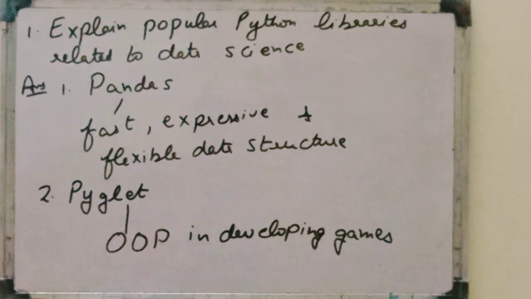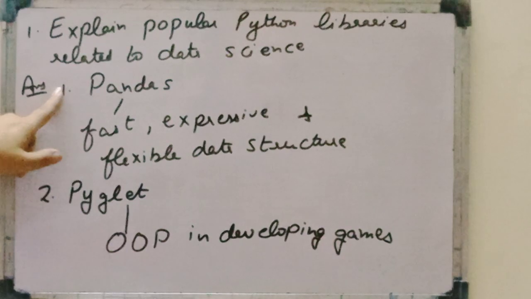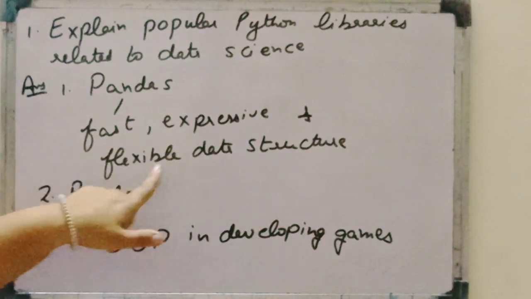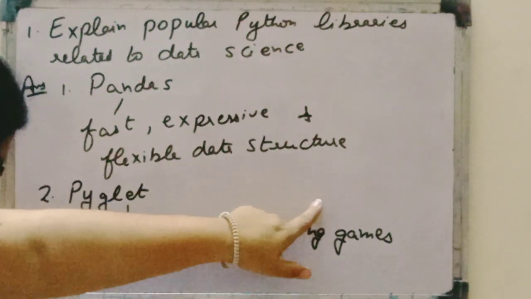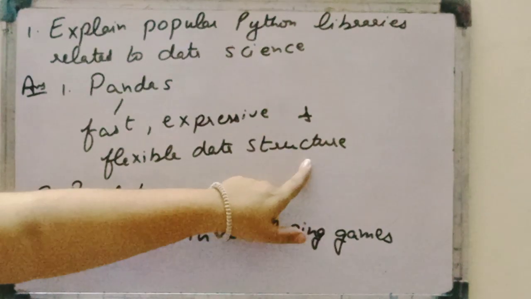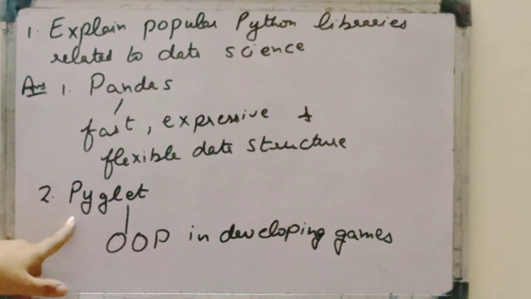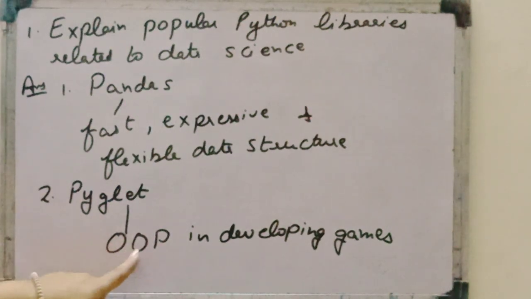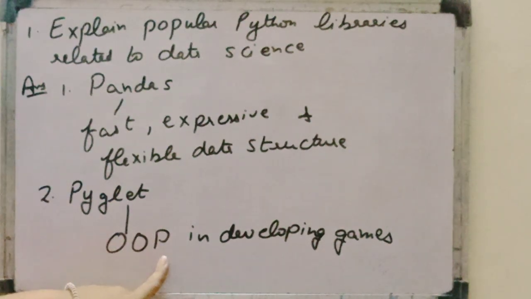So Pyglet is an excellent choice for the object oriented programming interface in developing games. So this is two. Very first is pandas, which is a must for data science, with fast, expressive and flexible data structures that work with structured and time series data.